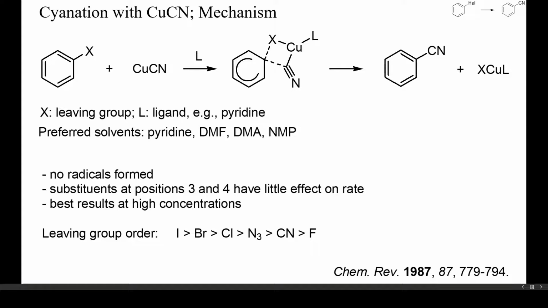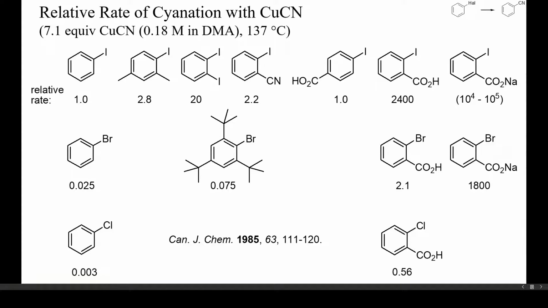One plausible mechanism would be a concerted cleavage of the carbon-halogen bond and formation of the new carbon-carbon bond, as sketched here. Polar aprotic solvents like pyridine or DMA combined with high reaction temperatures are usually required to attain reasonable reaction rates. Here the relative rate of nucleophilic cyanation with an excess of copper cyanide in dimethylacetamide is shown for a selection of substituted aryl halides. Iodides react fastest, and ortho-carboxylate strongly enhances the reaction rate, perhaps through coordination with copper.